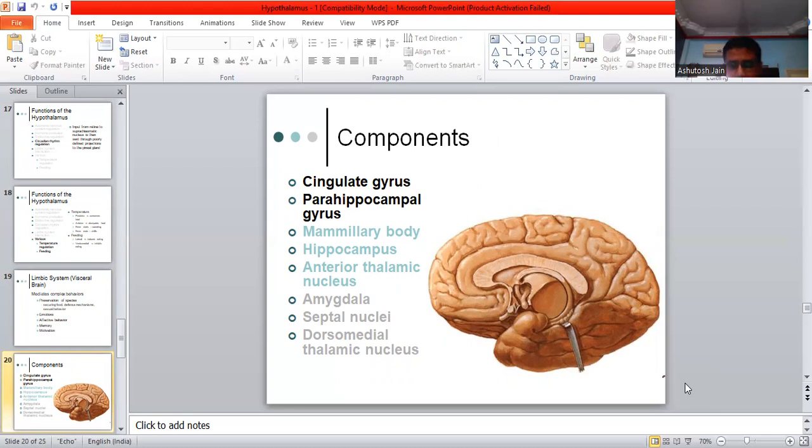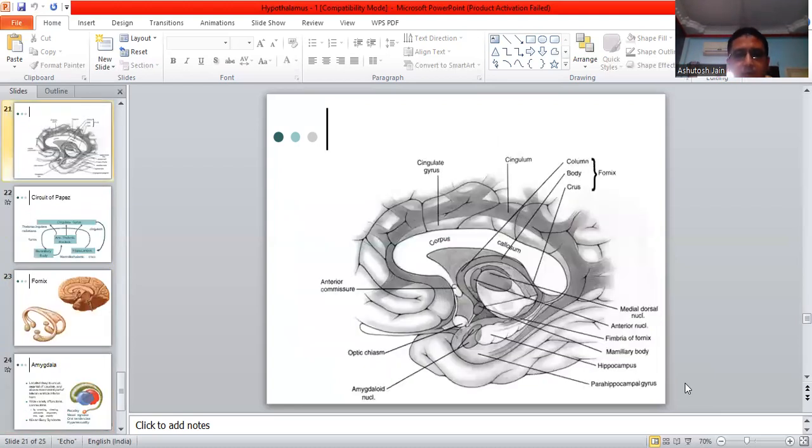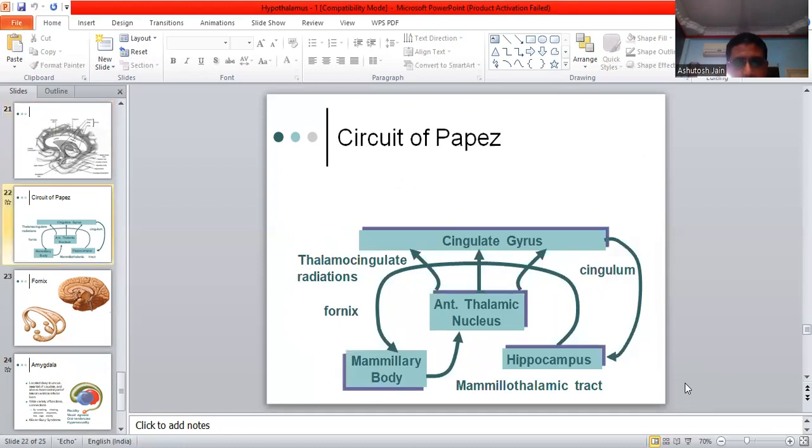Moving on forward, we can see the corpus callosum in this diagram, anterior commissure, optic chiasma, amygdaloid nucleus, parahippocampal gyrus, hippocampus, mammillary body, fimbria, fornix, anterior nucleus, medial dorsal nucleus, fornix column, body, and crus, cingulum, cingulate gyrus, are just a part of the hypothalamus.